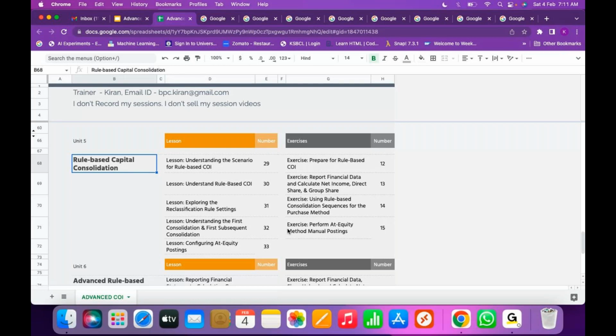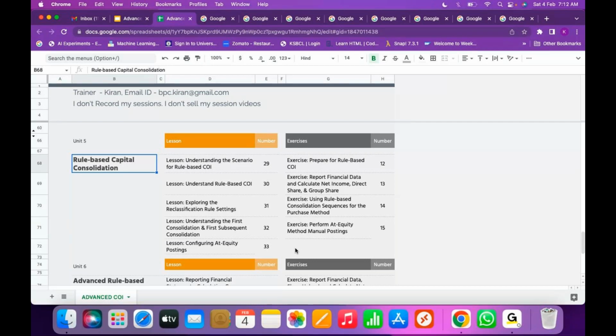Subgroup we are going to do the consolidation. Then whatever goodwill is calculated at subgroup level, the minorities in goodwill should be calculated for the main group level. That particular part, right? Minorities in goodwill calculation is not possible using the rule based approach, and at equity method is also not possible with the rule based approach. So for that, how to create the manual postings?